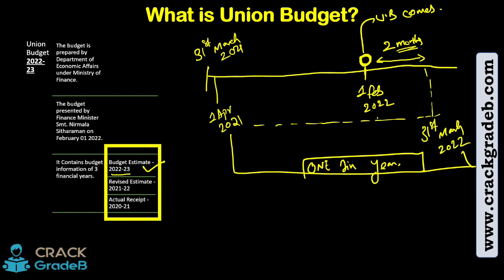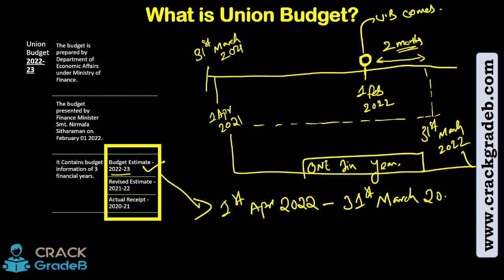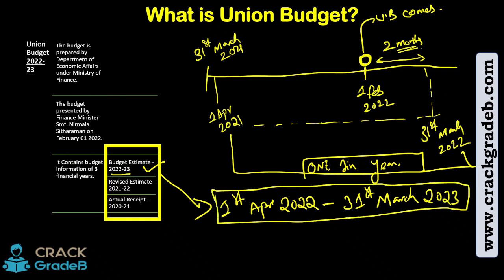2022, the finance minister would give the estimated income, and the Union Finance Minister will come to the Parliament and tell the Parliament and the entire country that the country is going to spend from 1st of April 2022 to 31st March 2023. So this is the timeline for the budget estimate. Now you understand what the budget estimate is. This is very easy to understand.